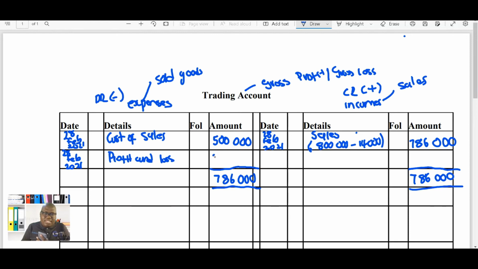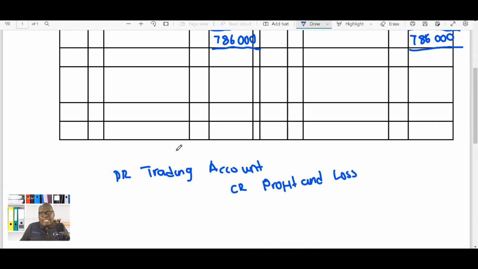So this means our profit and loss is going to be 286,000 here. But remember, this profit and loss has not taken into consideration the other expenses and incomes that we're supposed to have. So this is in a nutshell how you prepare a trading account.